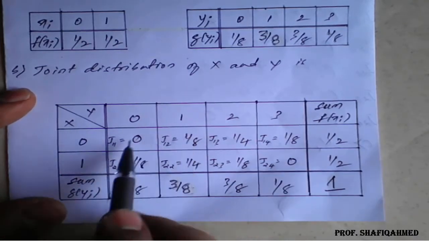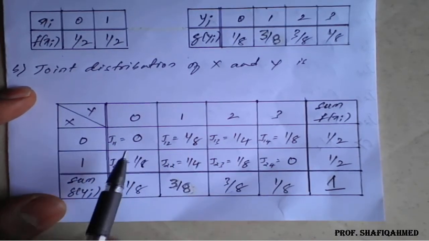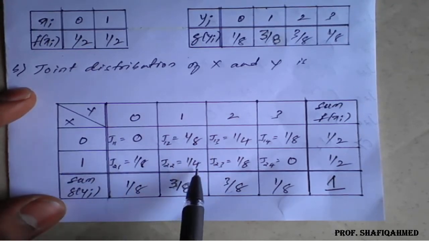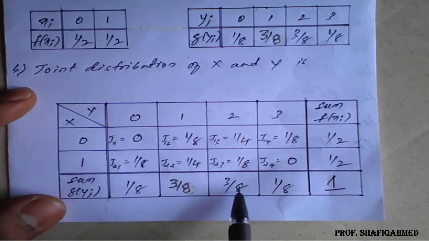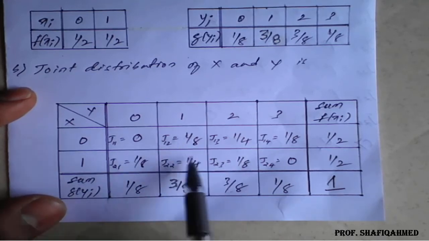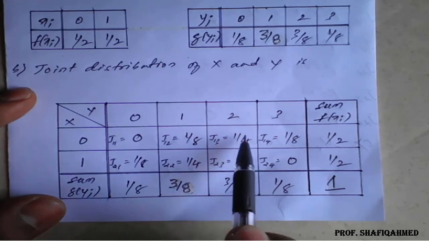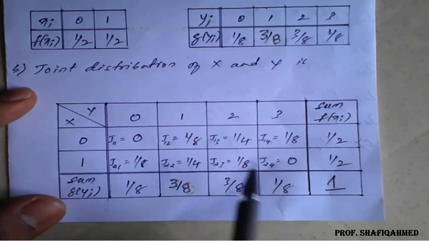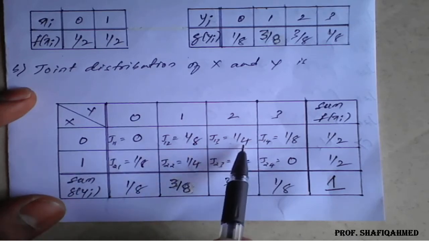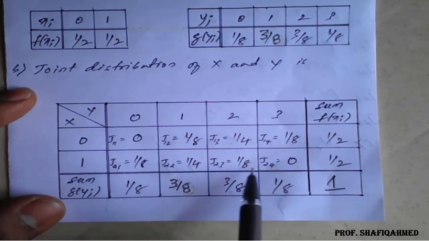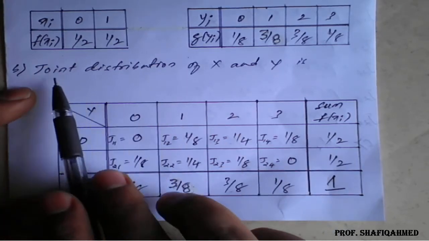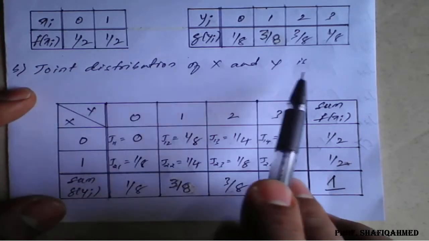You just check whether these values are correct or not. How will you come to know? 0 plus 1 by 8 plus 1 by 8 plus 1 by 4 will become 1 by 2. Once this table is constructed, the additions of the rows will be the same. 1 by 8 plus 1 by 4 plus 1 by 8 is 1 by 2, and similarly the addition of the others you will get 1 by 2. So this completes the second part, the joint distribution of x and y.